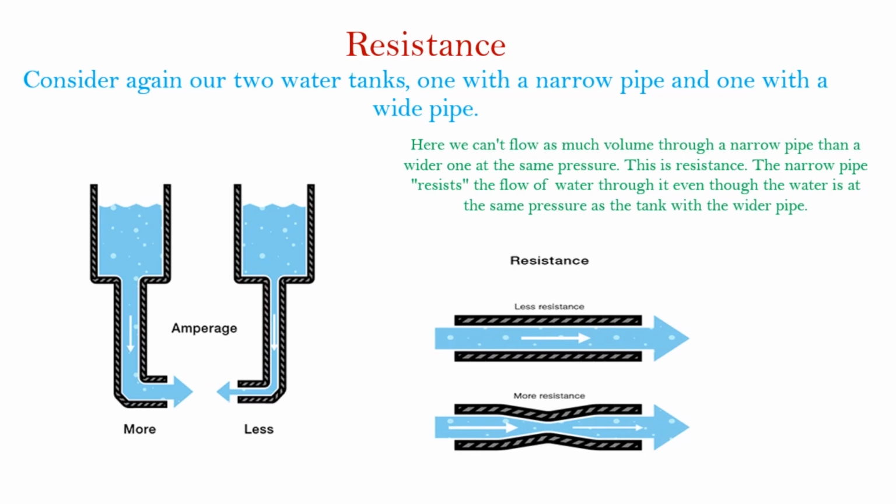The narrow pipe resists the flow of water through it, even though the water is at the same pressure as the tank with the wider pipe. In electrical terms, this is represented by two circuits with equal voltage and different resistance. The circuit with the higher resistance will allow less charge to flow, meaning the circuit with the higher resistance has less current flowing through it.